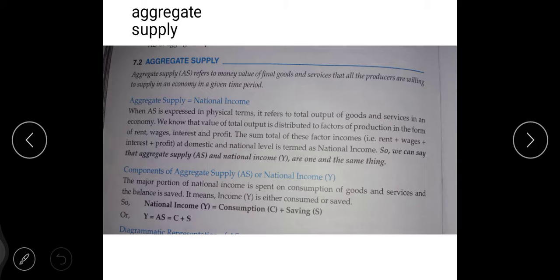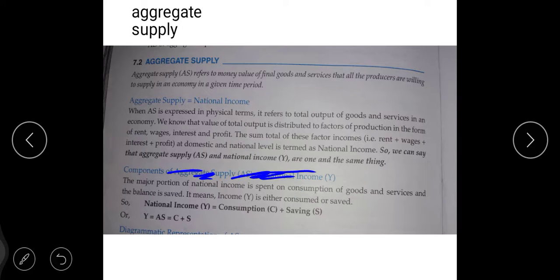On factors of production, factor income has been generated in the form of rent, wages, interest and profit. When all these 4 points are added, then national income is generated. Okay, so AS, aggregate supply, is equal to national income.